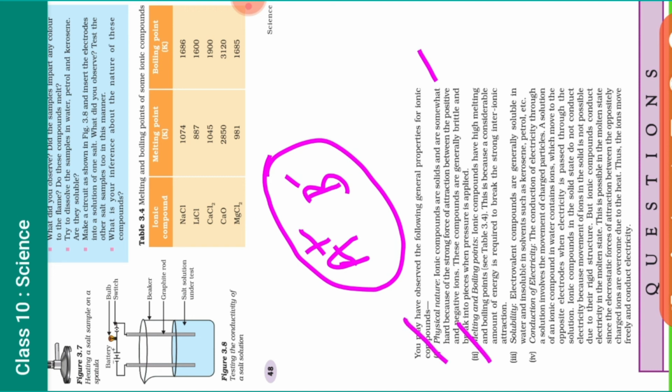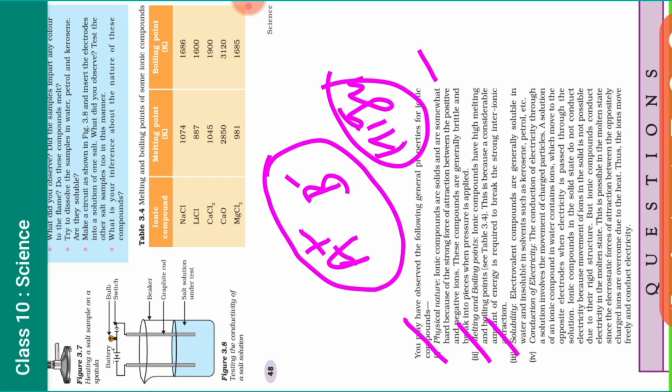Then about their melting and boiling points, they will be high. As I told you, why high? Because A is positive and B is negative, meaning opposite charges are there, they will attract each other and there will be a strong force of attraction, and energy is required to break the bonds. Then solubility.